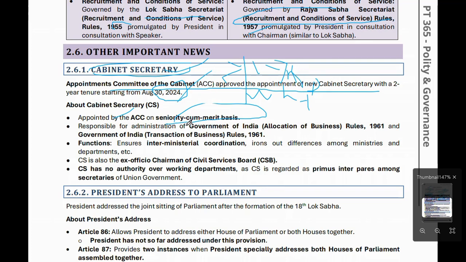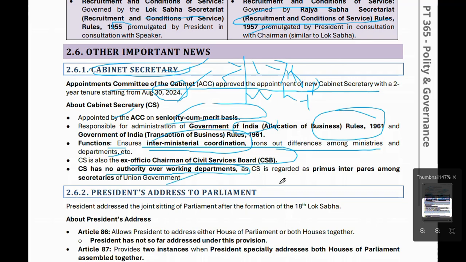The Cabinet Secretary is responsible for administering the Government of India Allocation of Business Rules 1961 and the Government of India Transaction of Business Rules 1961. This involves interministerial coordination, ironing out differences among ministers and departments. The Cabinet Secretary is ex officio chairman of the Civil Services Board. The Cabinet Secretary has no authority over working departments, and is regarded as primus inter pares among the Union government officials.